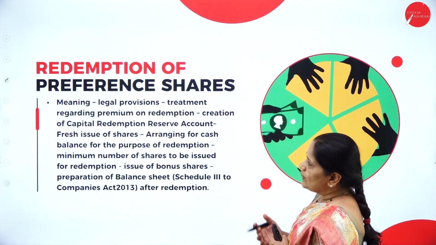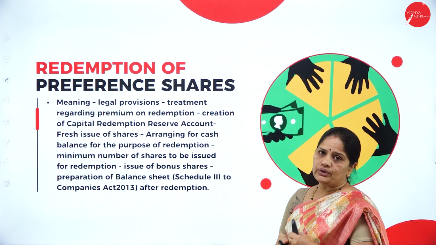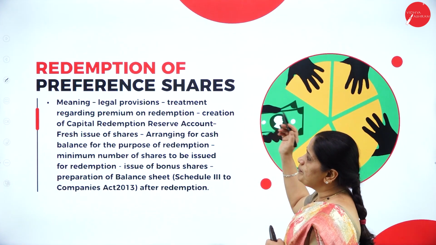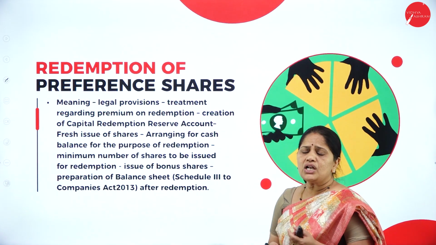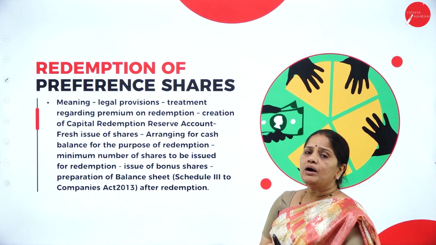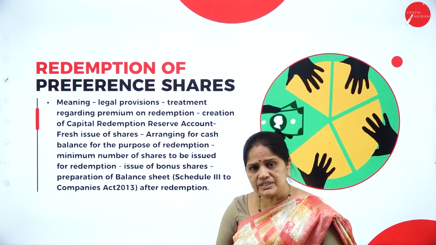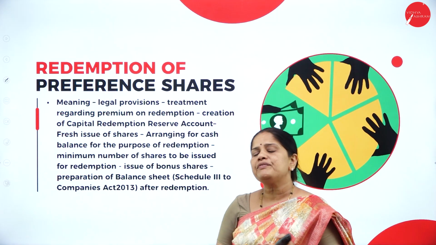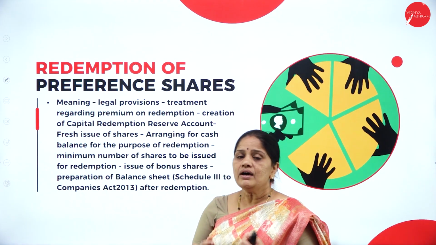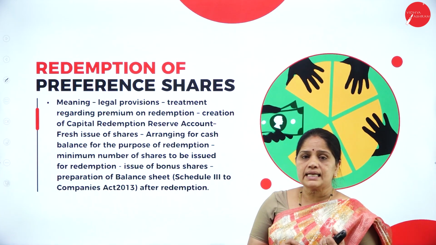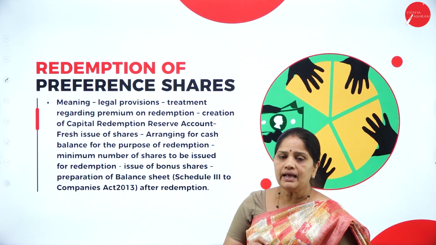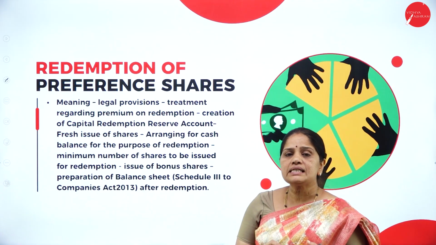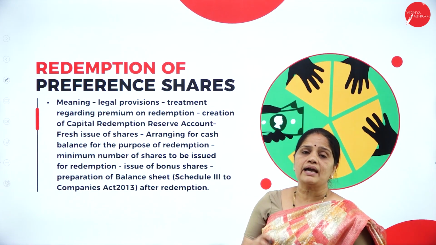Now let us go into the first unit, that is redemption of preference shares. We all know what a preference share is. A preference share is a type of share which has a preference over the equity share. Now what kind of preference do they have over the equity share? First is preference regarding the payment of dividend. Second is preference regarding getting back of the capital.